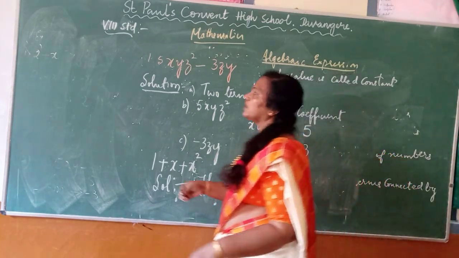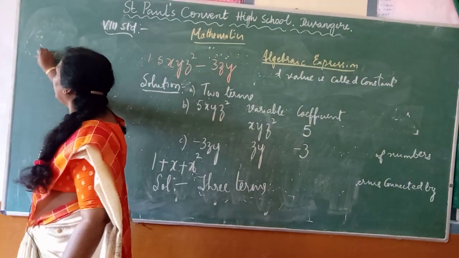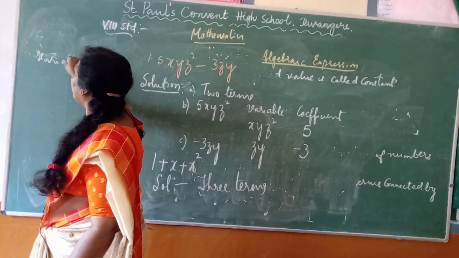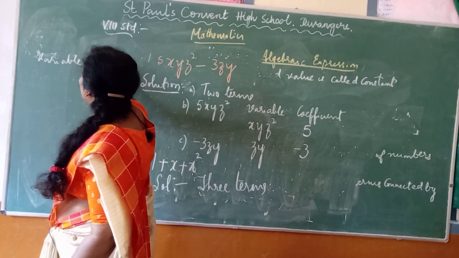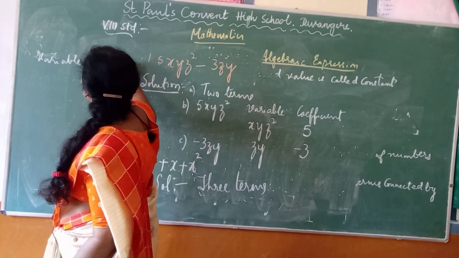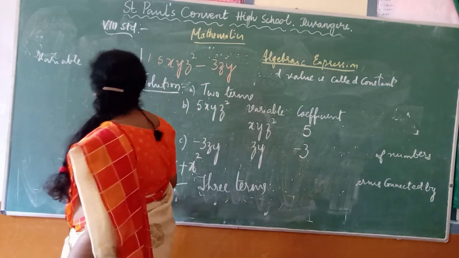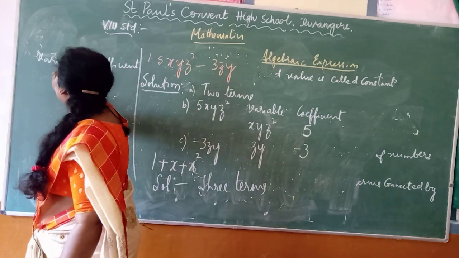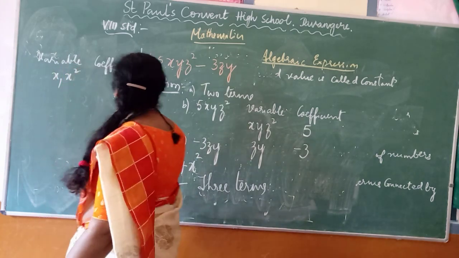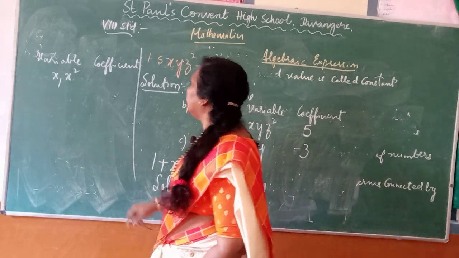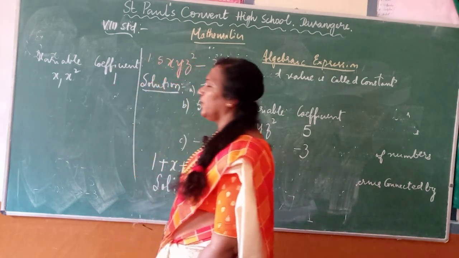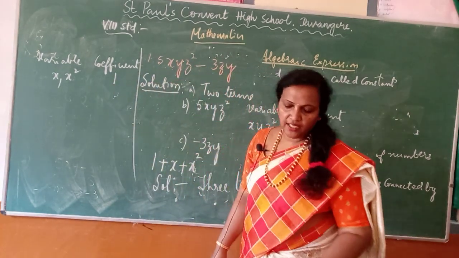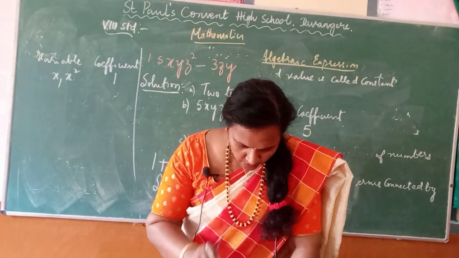In this, now you are supposed to write the variables as well as the coefficient he has asked for. So variables are x and x squared. Which is the coefficient you can see here? It is 1. Hope you can write like this, the remaining 4 also.